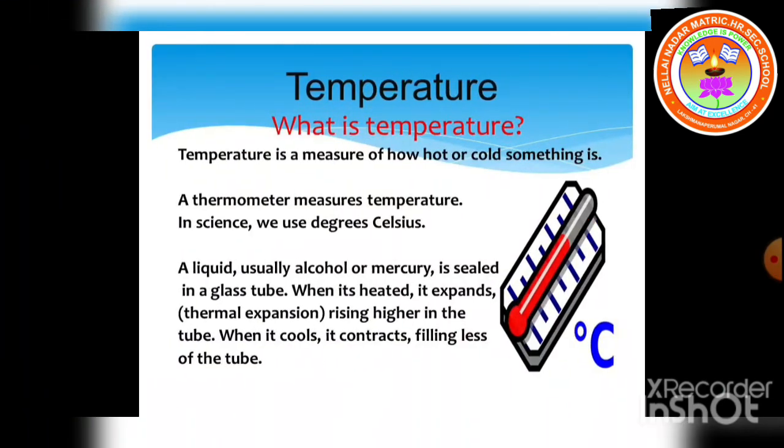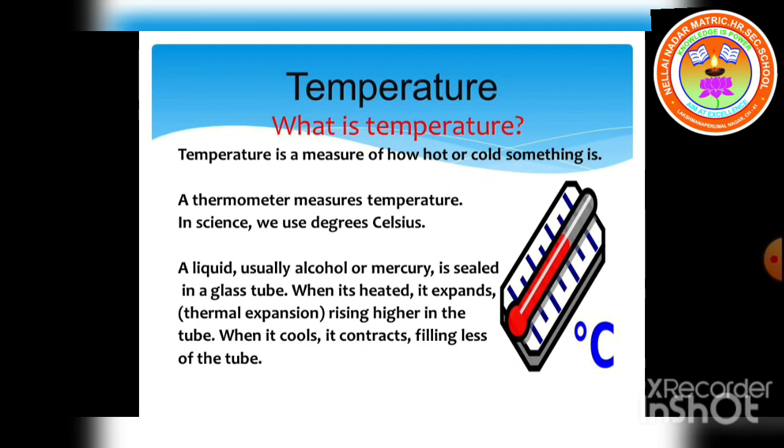Temperature. Temperature is the measure of hotness or coldness of a body. The SI unit of temperature is Kelvin. 1 Kelvin is the fraction 1 by 273 of the thermodynamic temperature of the triple point of water.